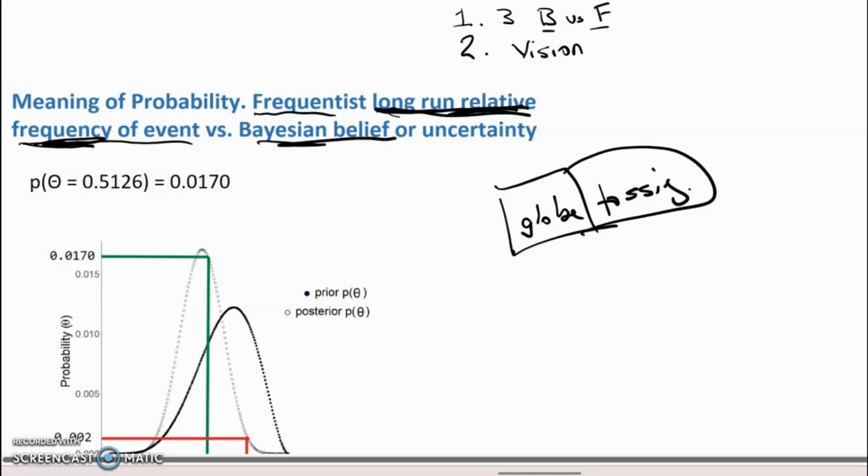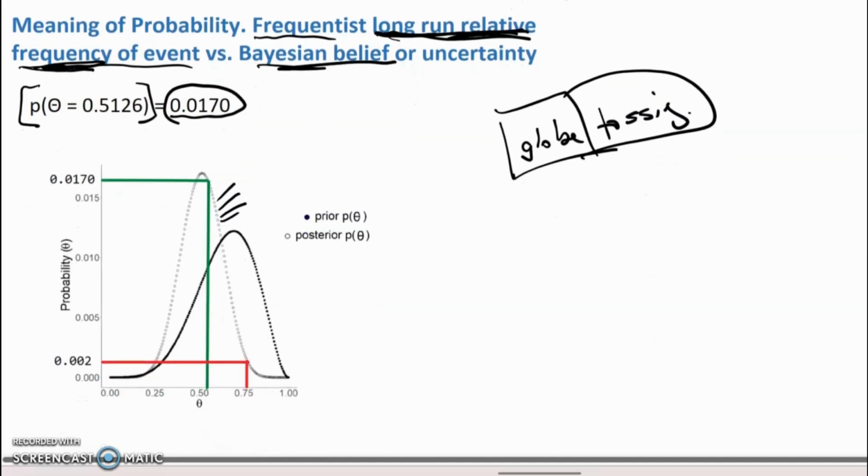The Bayesians, what they do is they take this thing and say it's equal to that, and they're referring to belief. So, with grid approximation in our globe-tossing experiment, we had these 200 values, each one shown by a separate dot in our posterior.